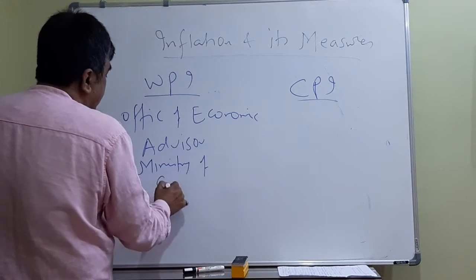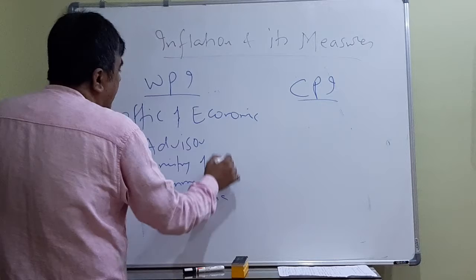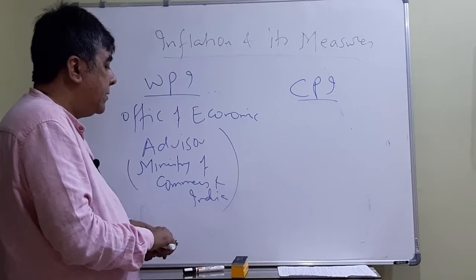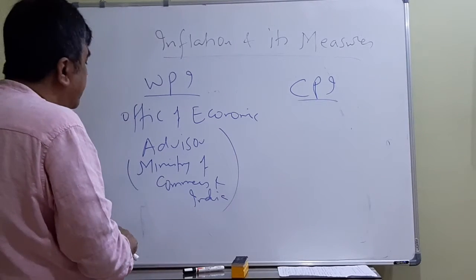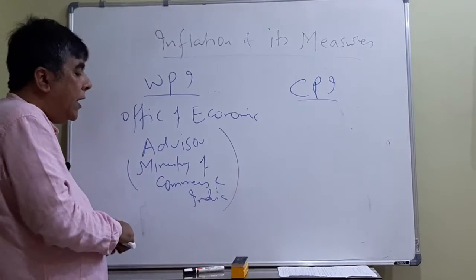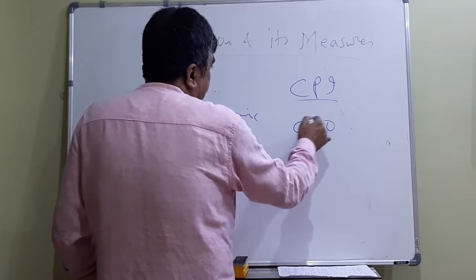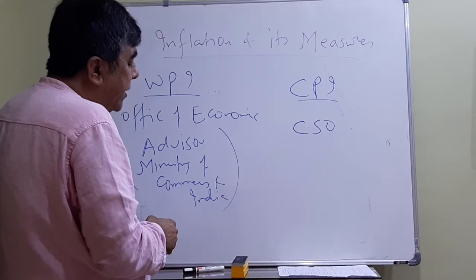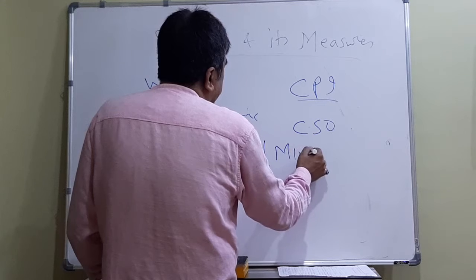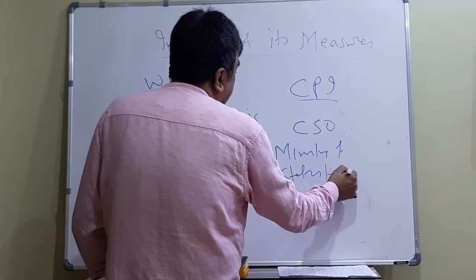And CPI data is published by basically CSO, the Central Statistical Organization, and this is coming under the Ministry of Statistics and Programme Implementation.